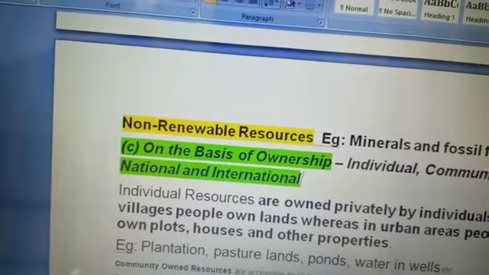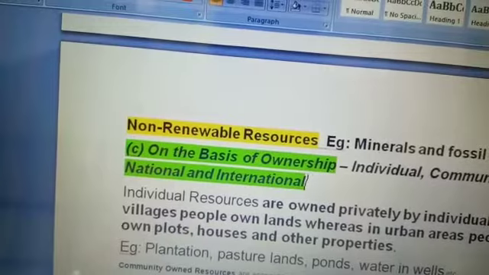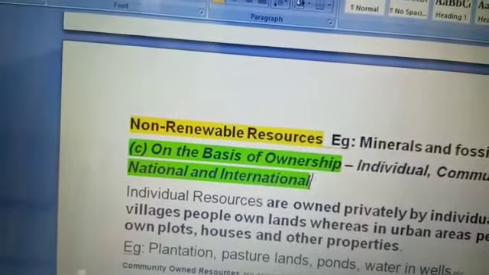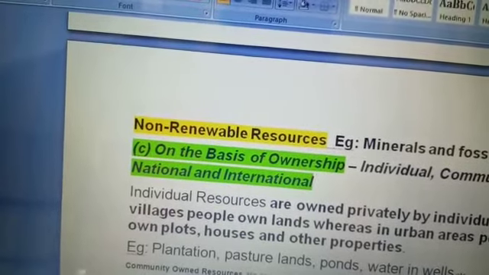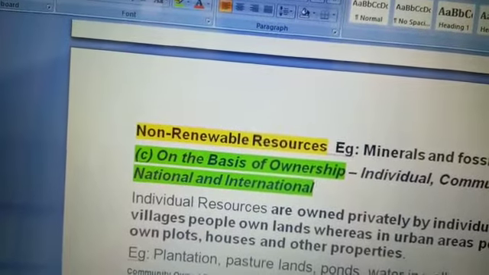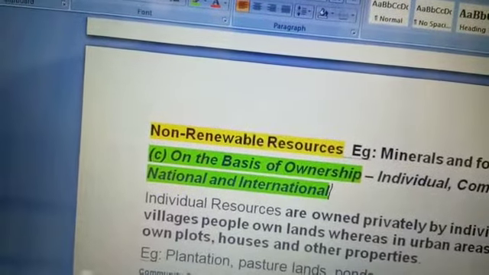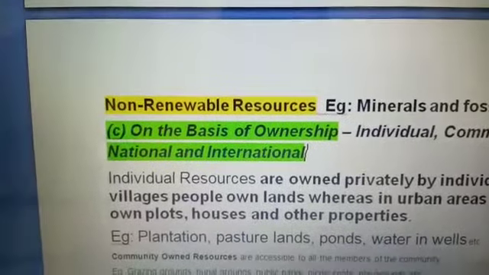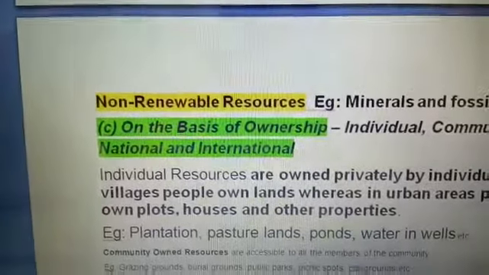In urban areas, people own plots, houses, and other properties. Plantation and pastoral lands, ponds, and water in wells are all examples of individual resources. It means people have their own resources. In a simple way, we can say private property. So these are called individual resources.